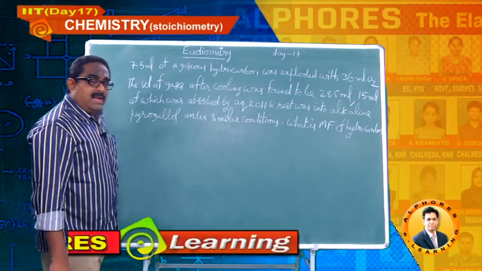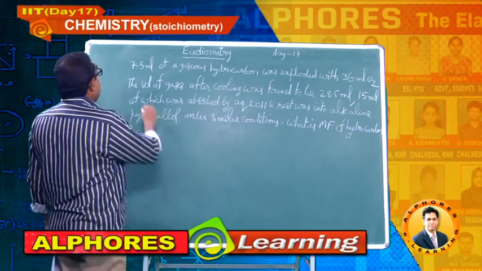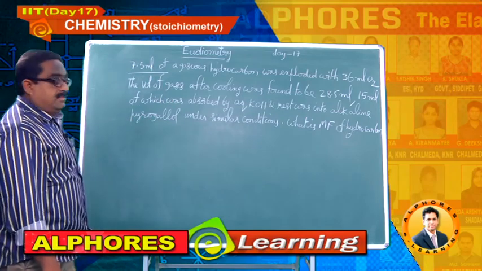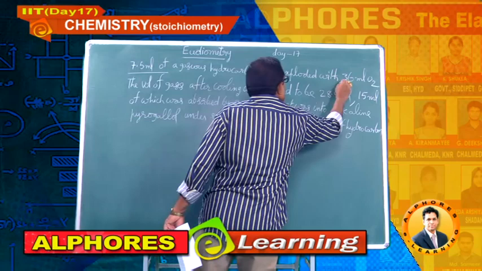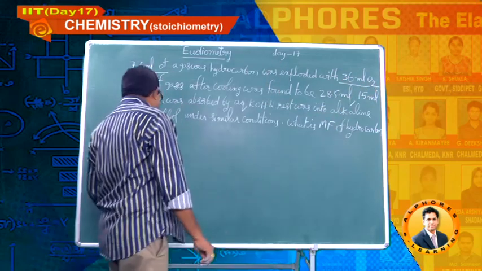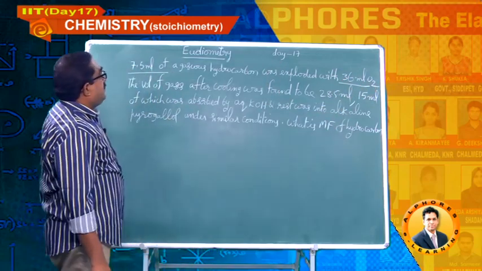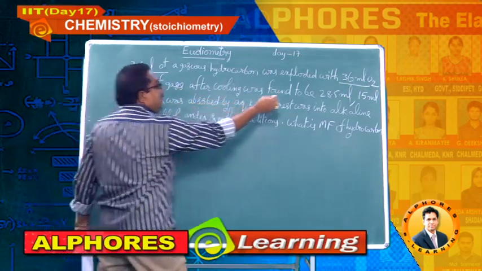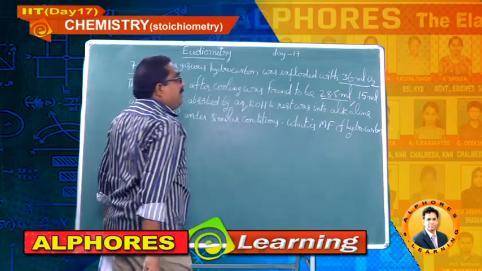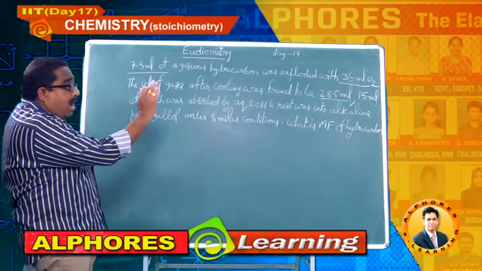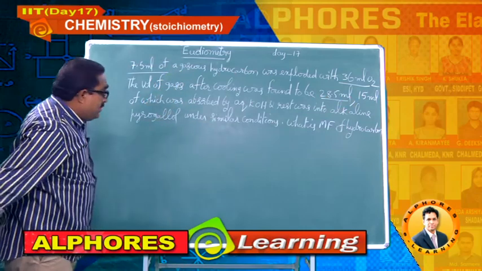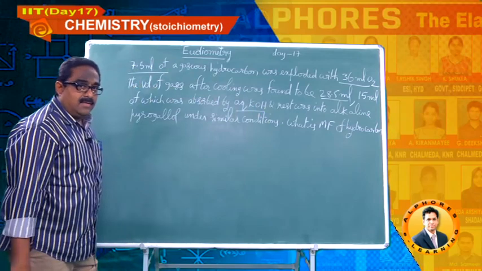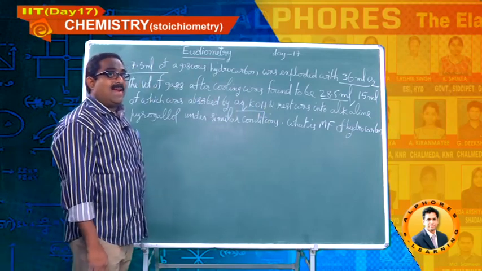I will explain the data given in the question. Please concentrate. 7.5 ml of a gaseous hydrocarbon was exploded with 36 ml of oxygen, and finally the volume of gases after cooling was found to be 28.5 ml. Out of the 28.5 ml, 15 ml was absorbed by aqueous KOH, which absorbs carbon dioxide.